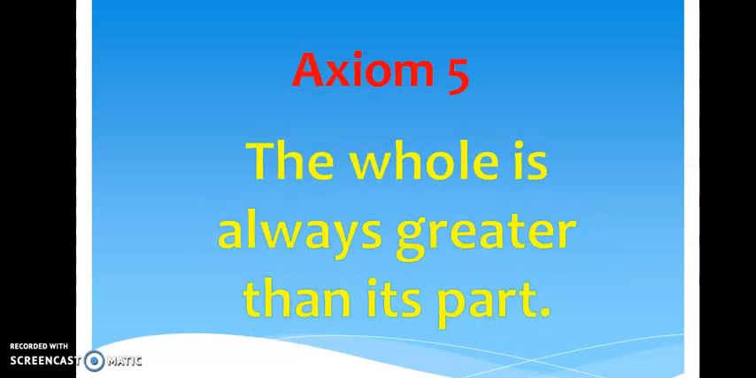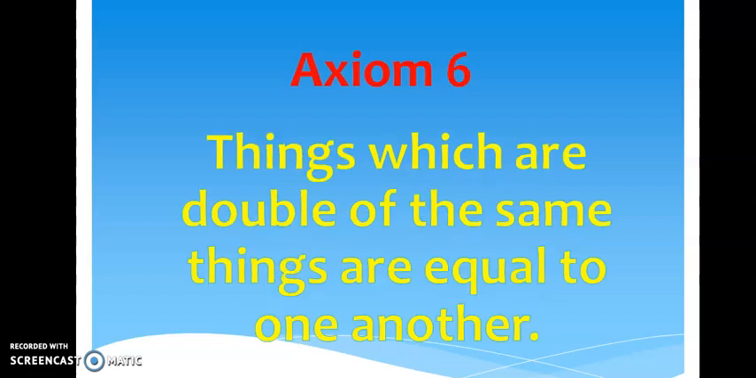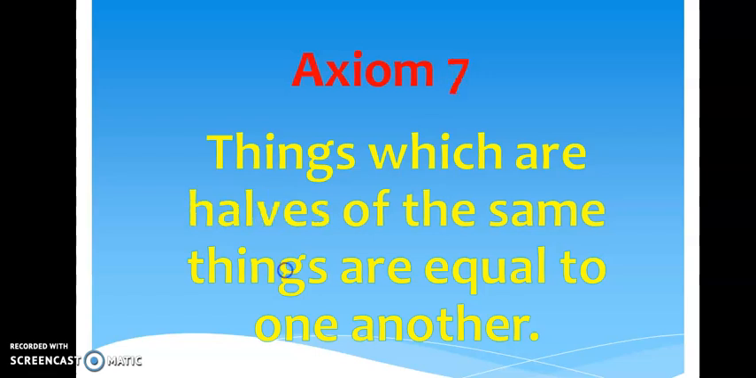Axiom 5 states that the whole is always greater than its part. And axiom 6 states that things which are double of the same things are equal to one another. And in the last axiom, axiom 7 in your syllabus, things which are halves of the same things are equal to one another. These all are the 7 axioms that you had learnt in your last class. Now in today's class, let us discuss Euclid's 5 postulates.